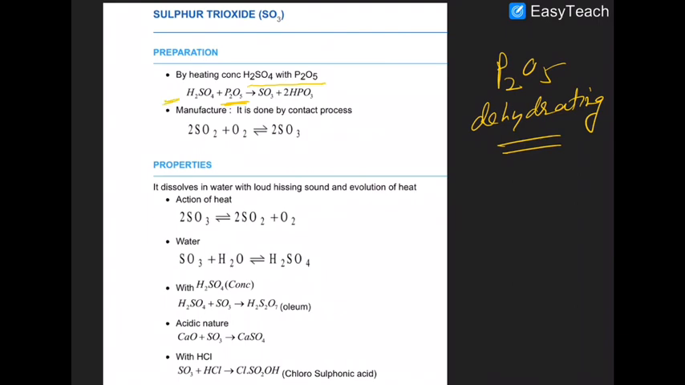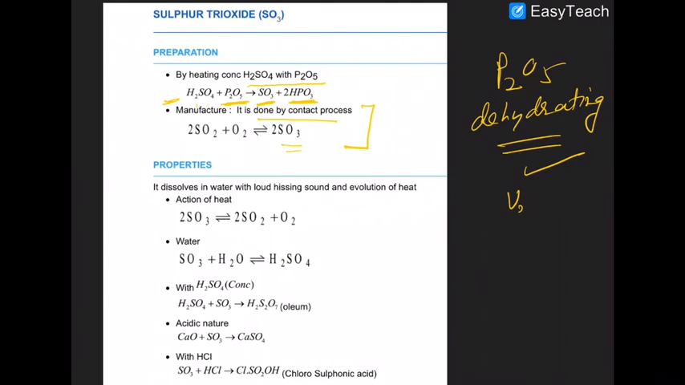So what can happen? P2O5 absorbs water from H2SO4 and H2SO4 transforms into SO3. Okay, clearly understood. Second, this is known as metaphosphoric acid. Metaphosphoric acid and SO3 are produced when P2O5 reacts with or is heated with H2SO4. The second method is the production by the contact process, when SO2 transforms into SO3 by using vanadium pentoxide as the catalyst.